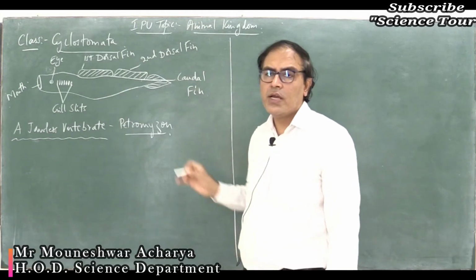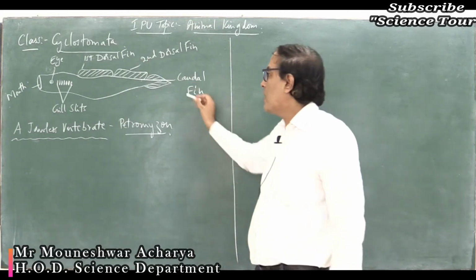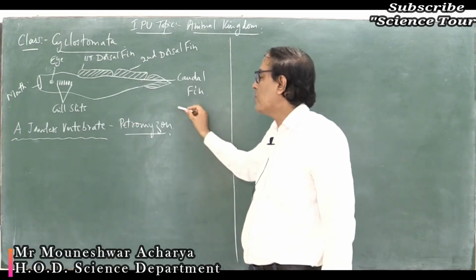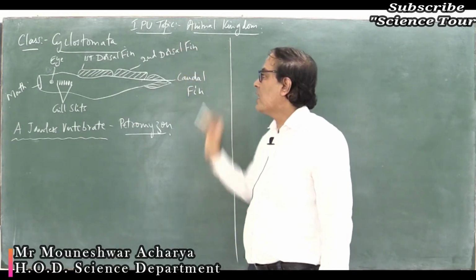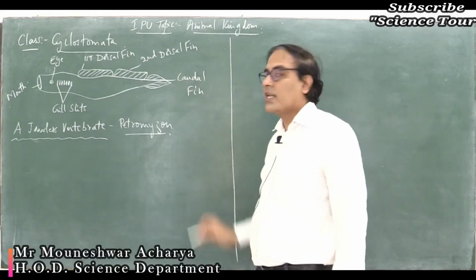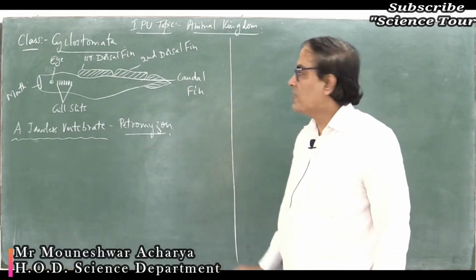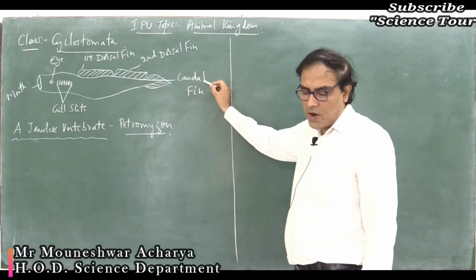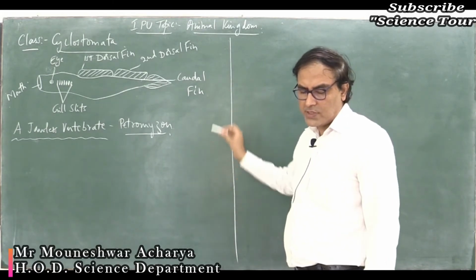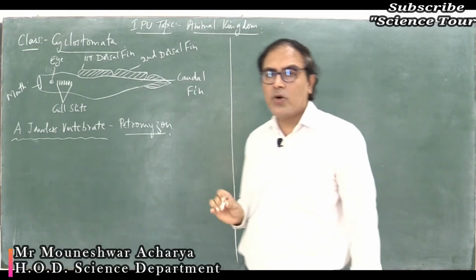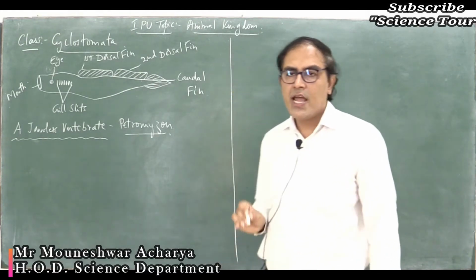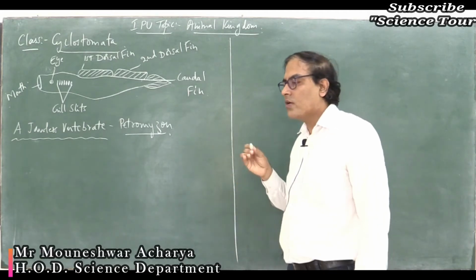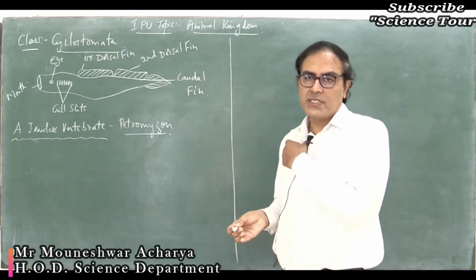A means without, gnathos means jaws. So, they belong to jawless vertebrates. Division Agnatha has only one living class, that is class Cyclostomata. In today's class we will study the characteristic features of class Cyclostomata. All living members of the class Cyclostomata are ectoparasites on fishes. Ecto means outside. So, they are parasites on the body of the fishes.